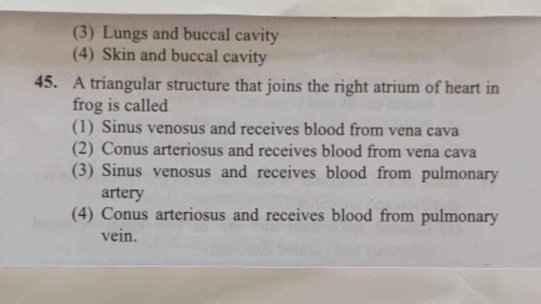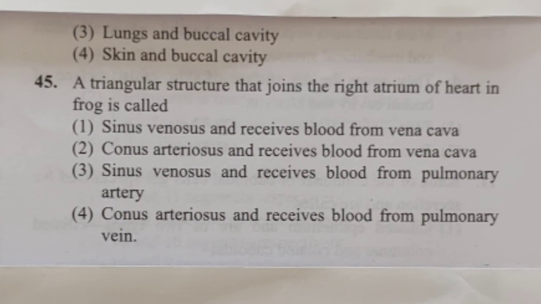Next question, and the last question of level 1, dear students, we have: a triangular structure that joins the right atrium of heart in frog is called. Four options have been given: sinus venosus and receives blood from vena cava, conus arteriosus and receives blood from vena cava, sinus venosus and receives blood from pulmonary artery, conus arteriosus and receives blood from pulmonary vein.